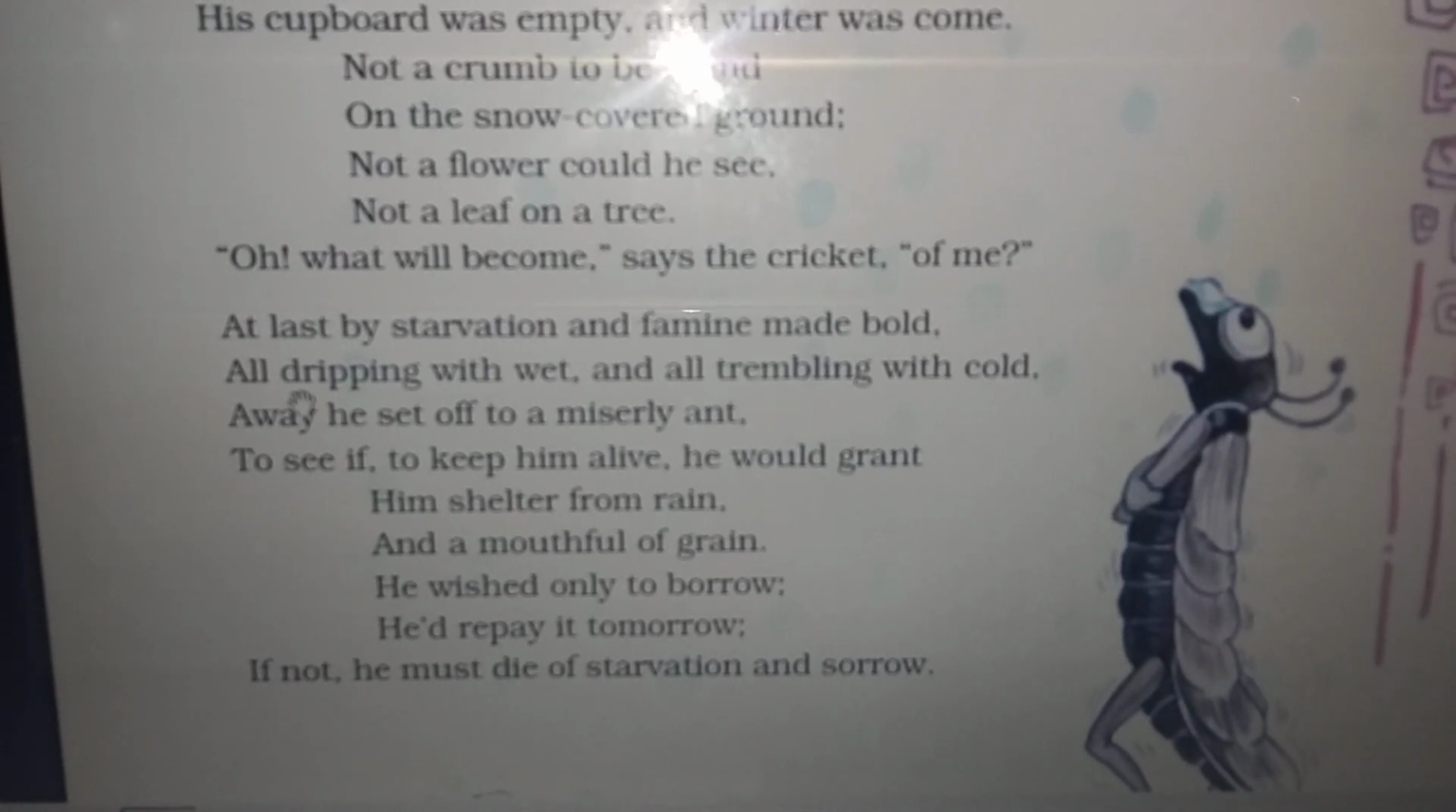He was dripping with wet. That means he was shivering with cold. He was trembling. Trembling here means shivering with cold. He was feeling very cold. And then he went to this miserly ant.